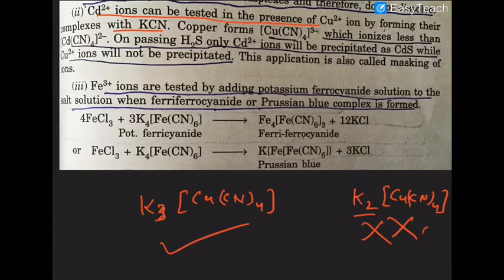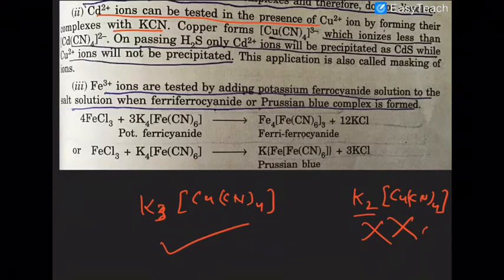K3[Cu(CN)4]. So when you pass H2S gas, what will happen? Only cadmium sulfide will precipitate out, but copper will be present as its cyanide complex. So that is the distinguishing test between copper 2 plus ion and cadmium 2 plus ion.